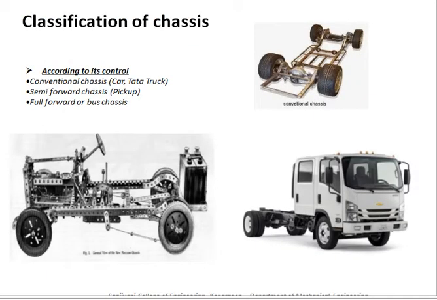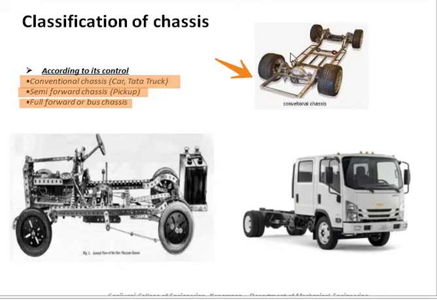Now, how are chassis classified? The chassis are classified as the conventional chassis, which are used generally for trucks, the semi forward chassis such as in pickup trucks, and the full forward chassis in case of your buses. So in this example you can see the conventional chassis.